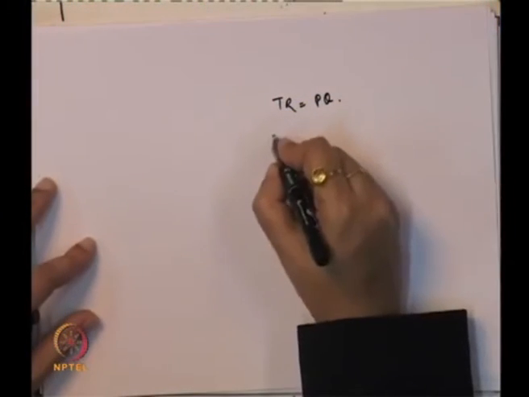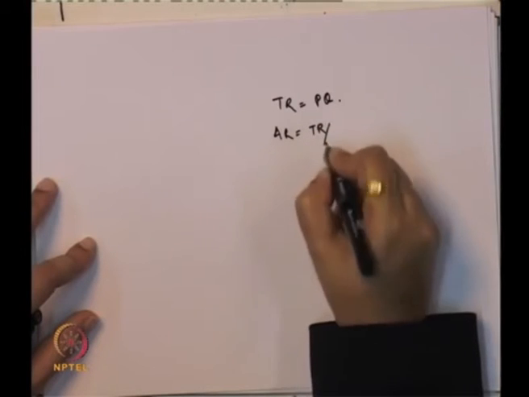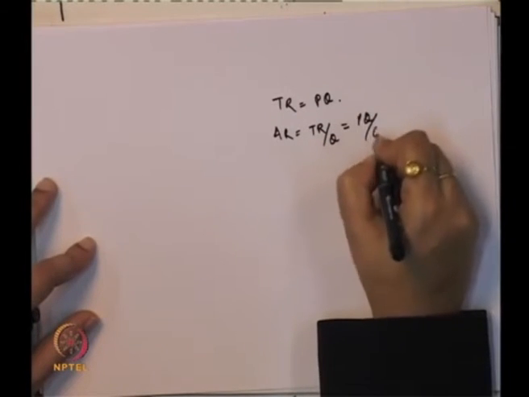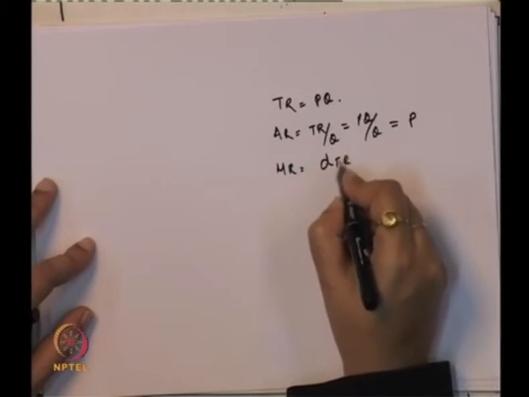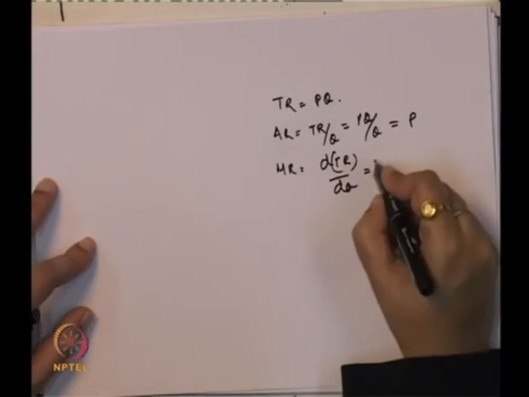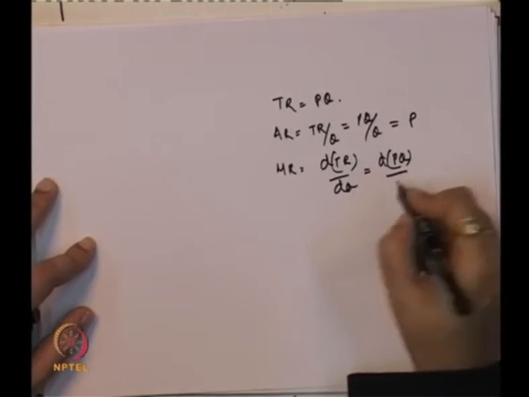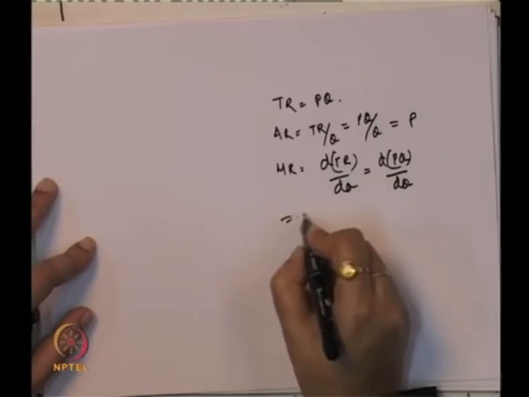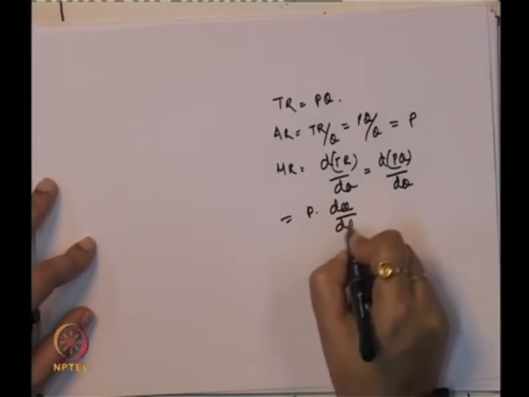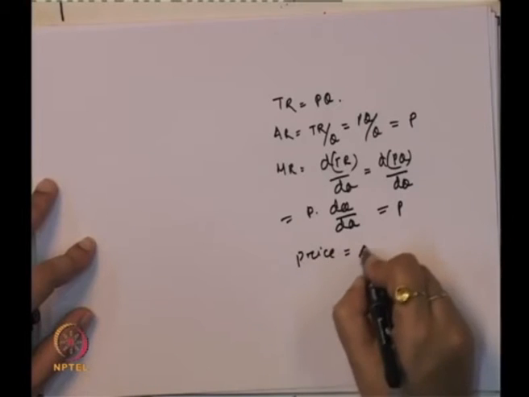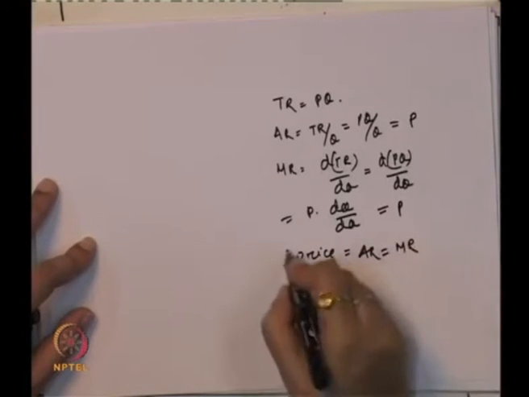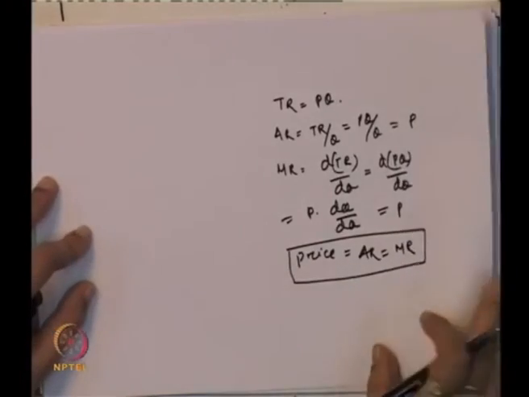Suppose total revenue is equal to PQ, then average revenue is total revenue by Q, so this is PQ by Q, and this comes as P. Similarly, marginal revenue is dTR by dQ, that is d(PQ) with respect to Q, and if you simplify this, it is P dQ by dQ, which is equal to P. So, price is equal to average revenue, which is equal to marginal revenue, in case of the perfect competitive market structure.